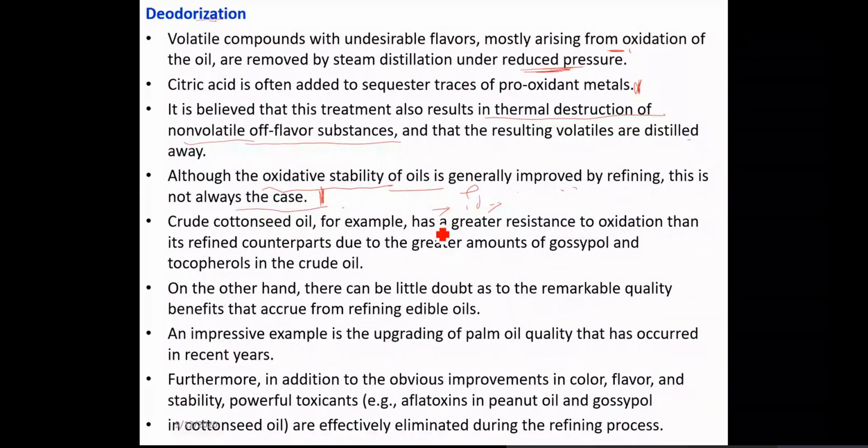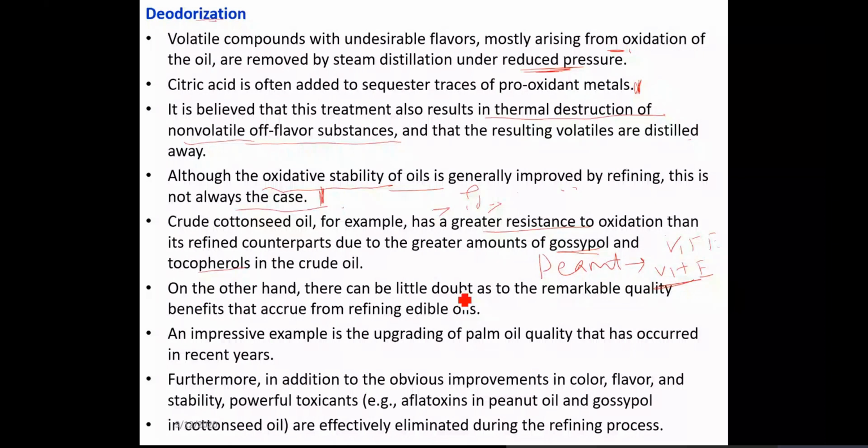Crude cottonseed oil, for example, has very good resistance to oxidation because it has compounds called gossypol and tocopherols. Even sunflower oil has vitamin E, and peanut oil has very high vitamin E, which is a very good antioxidant. So during processing, these natural antioxidants are lost.